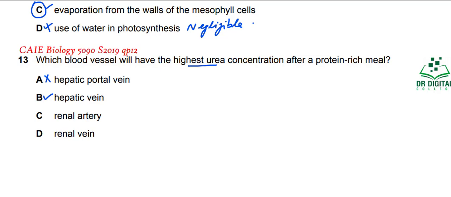Renal artery is providing blood to the kidneys. You know that it will bring urea, but when blood is pumped from the heart, it is distributed to all the parts of the body. So urea will be distributed to all the parts, not only to the kidney. So as compared to the hepatic vein, the renal artery will have less urea. Renal vein is coming from the kidney, so it has minimum urea. So the answer for this question is B.